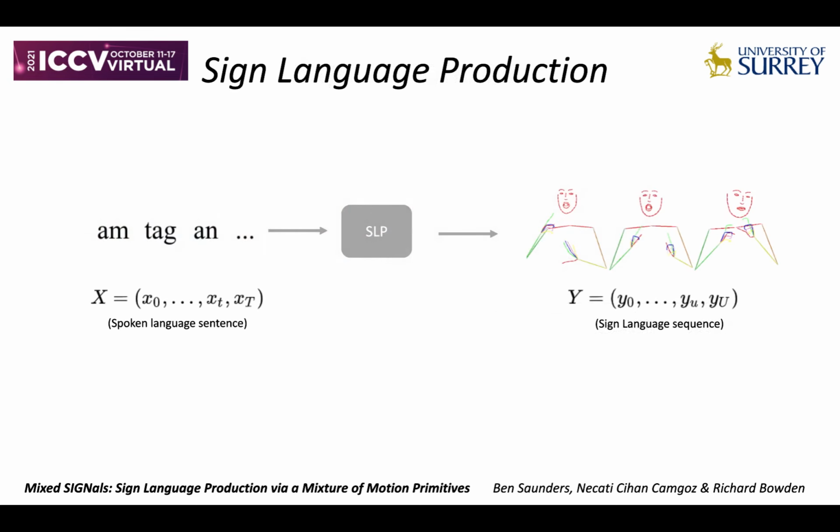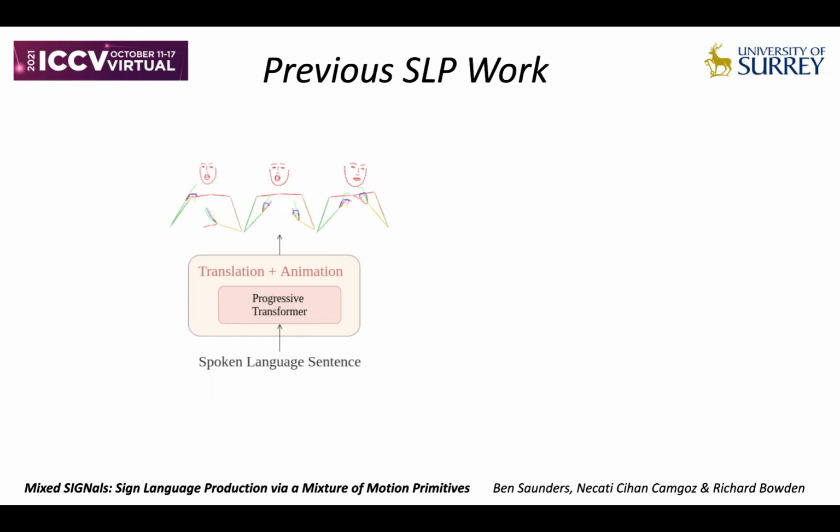Sign language production is the automatic translation from spoken language sentences to continuous sign language sequences. Effective production requires both an accurate translation from spoken language into sign language grammar and a subsequent expressive animation of the sign language sequence. Previous SLP work has traditionally employed a single model to tackle both the translation and animation tasks. This strategy results in an expertise in neither task, leading to a poor translation and an underexpressive sign language production.